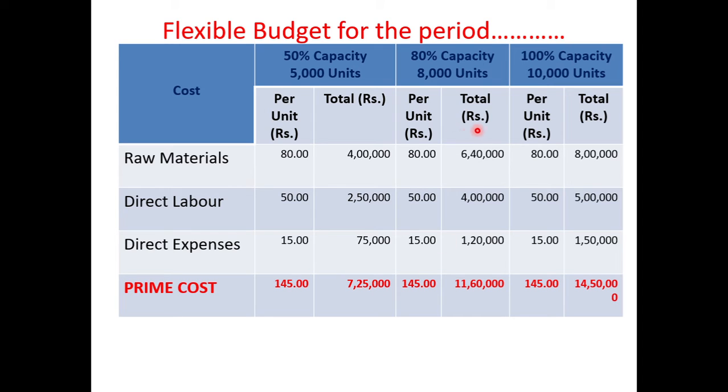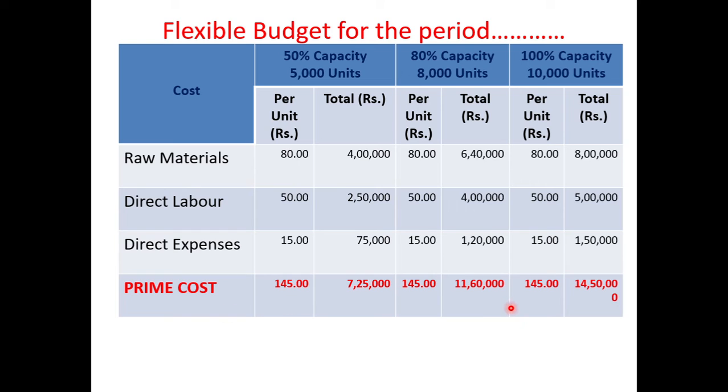Next, we have to calculate the amount for 8,000 units. Same procedure you have to follow, that is cost per unit into number of units. 80 into 8,000, 6 lakh 40,000. 50 into 8,000, 4 lakh. Next, 15 into 8,000, 1 lakh 20,000. Next, for 100% capacity, 80 into 10,000 units, 8 lakh. 50 into 10,000, 5 lakh. 15 into 10,000, 1 lakh 50,000. Then put the total. So if you add raw materials, direct labor and direct expenses, we will get the prime cost.